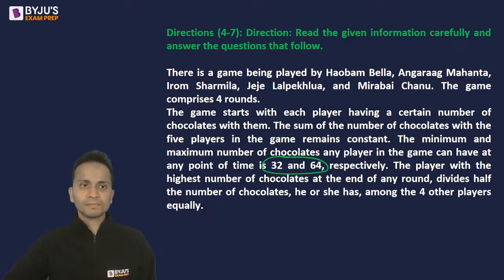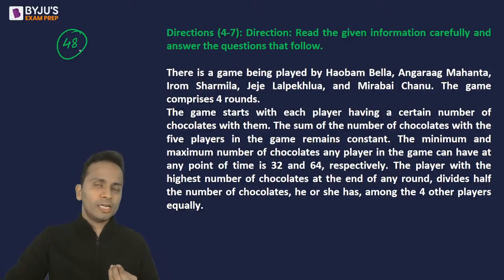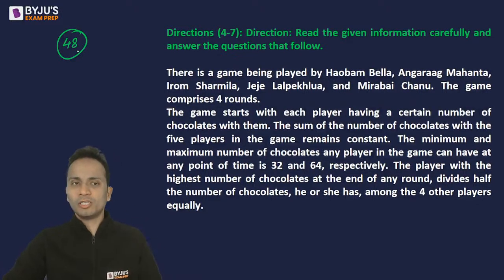For example, let's say I have 48 chocolates, and 48 is the highest number. So among the 5 players, I have 48 chocolates, which is highest among all the players.